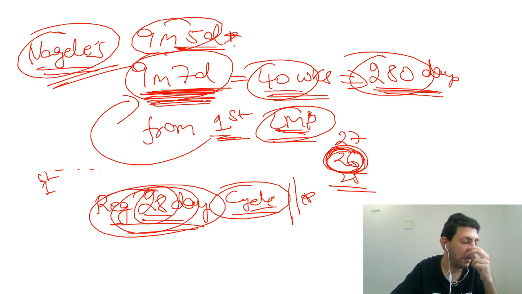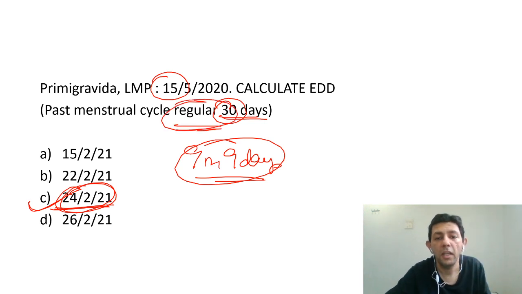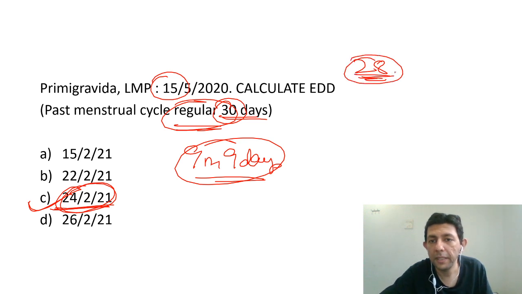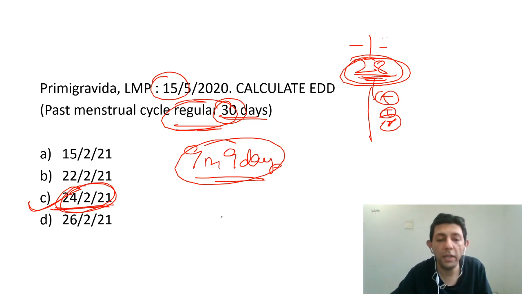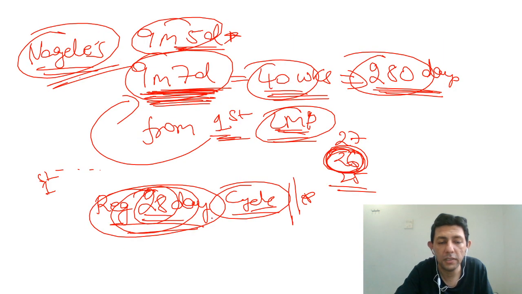And if it's 2 days bigger, like a 30-day cycle, then we'll be adding 2 days extra. So these are the formulas which will help us when there is a regular cycle, whatever may be the days. 28 is the base formula, and to that you subtract days if it's a shorter cycle, and you add days if it is a longer cycle. But now what do I do, sir, if it is a completely irregular cycle?